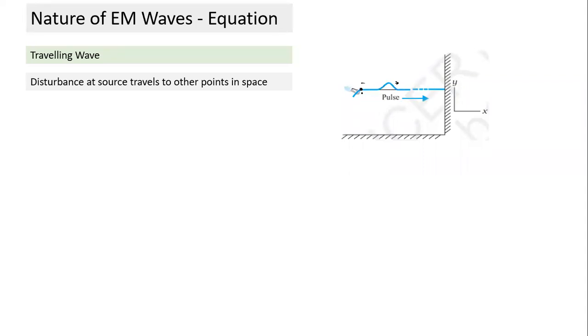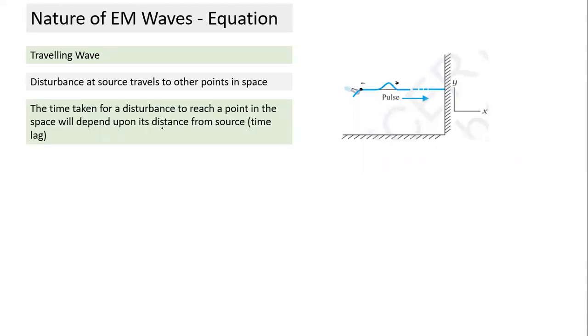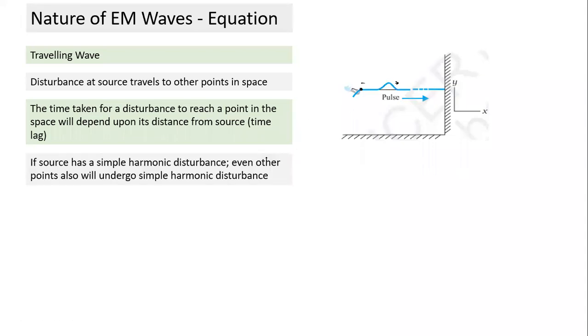So any wave transfers displacement to surrounding points with a time lag. Whatever disturbance we create at the source, a similar disturbance gets transferred to the surrounding points in the medium with a time lag. The greater the distance of the point, the greater the time lag. Energy also gets transferred. The time taken for the disturbance to reach a point depends on the distance. Farther the point is, greater is the time lag, or greater is the phase lag. And if the source oscillates with a particular frequency, all particles also will oscillate with the same frequency.